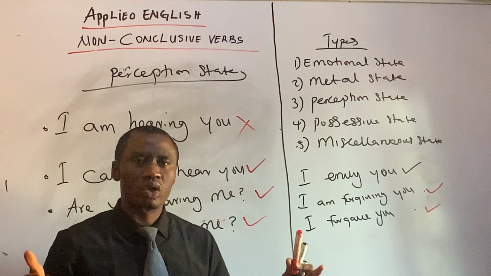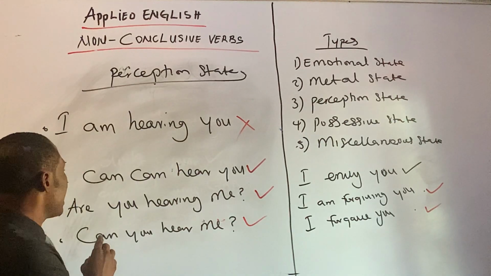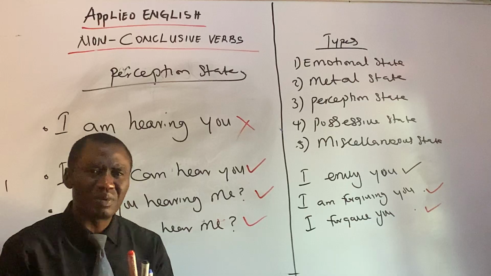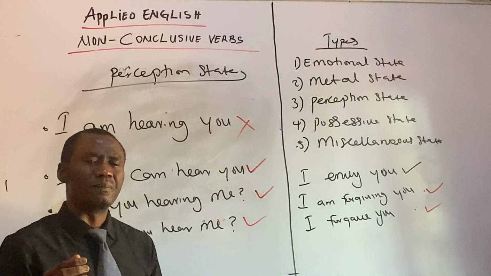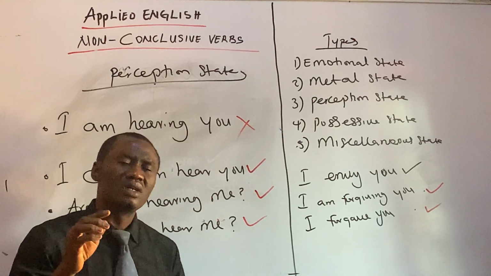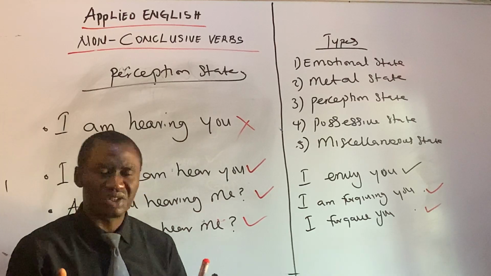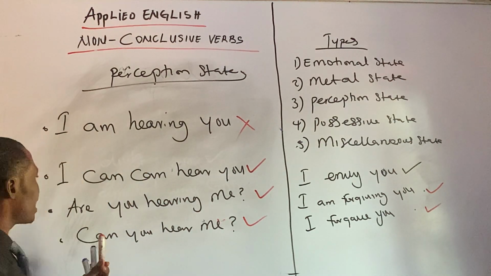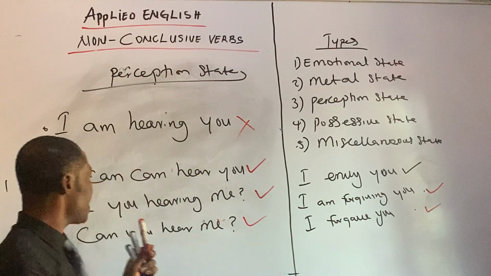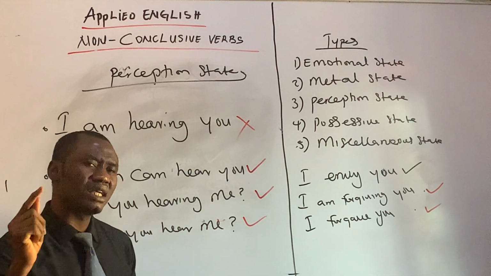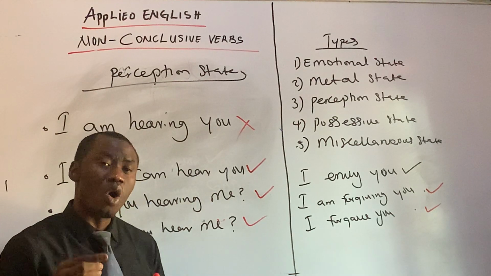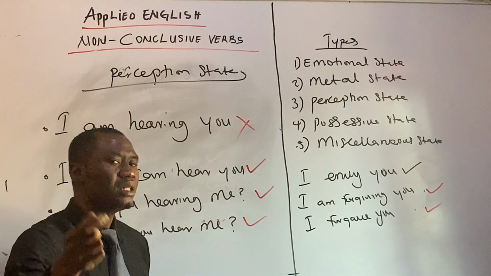It depends on context. Now, when you say, are you hearing me? This is simply to ascertain the ability of the audience to comprehend what you're saying. When I say, can you hear me? When I say, are you hearing me? This is to ascertain the understanding of your audience. I take that again.